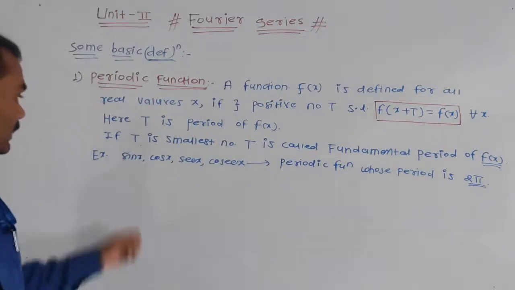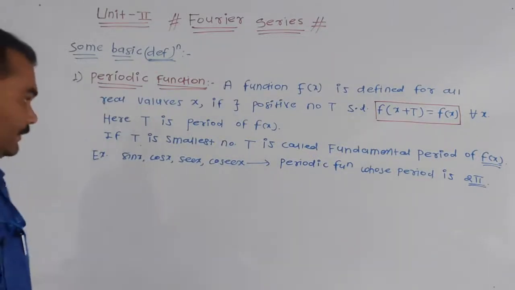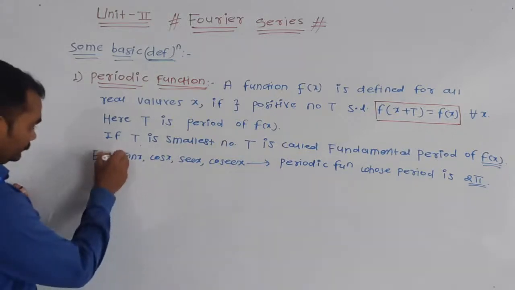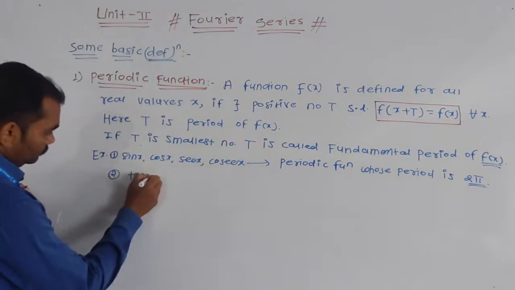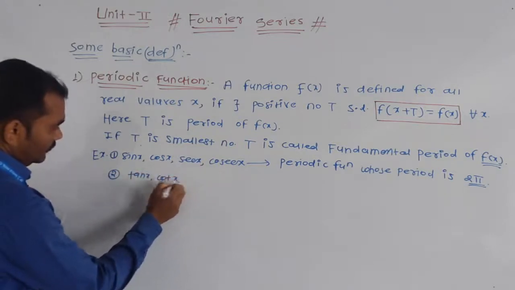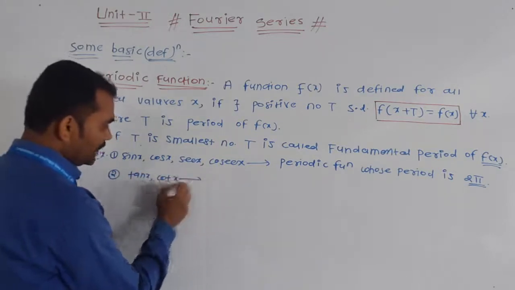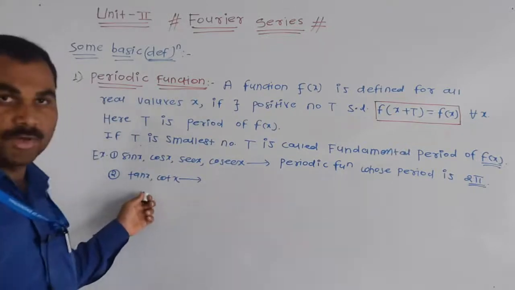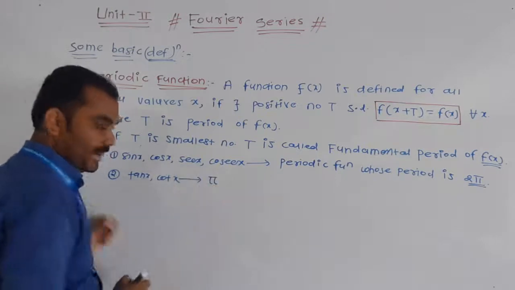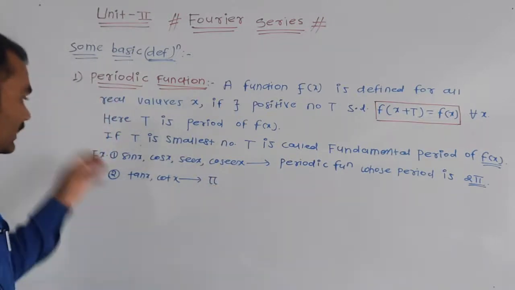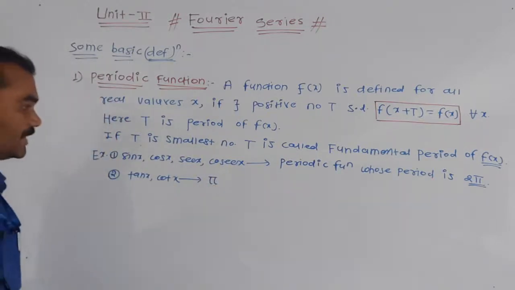Also, tan and cot are periodic functions whose period is pi. Okay, these are the fundamental functions: sin x, cos x, sec x, cosec x whose period is 2 pi.